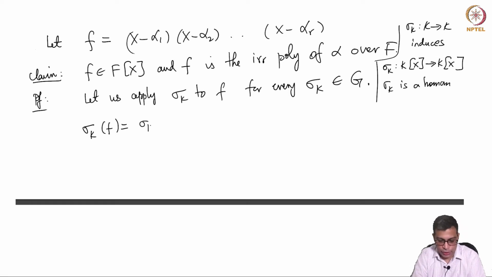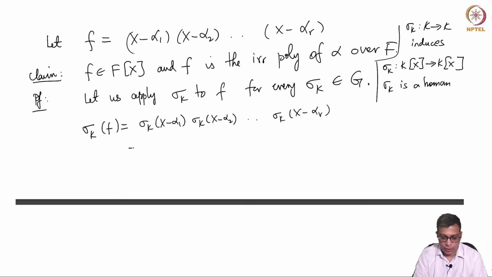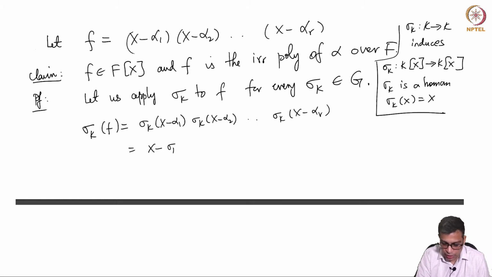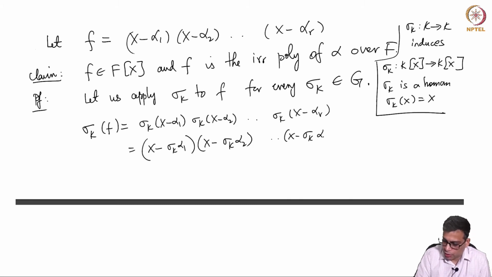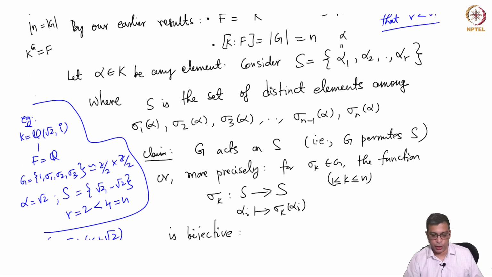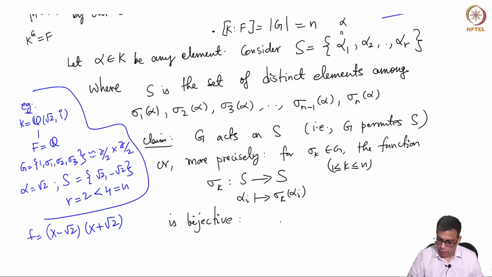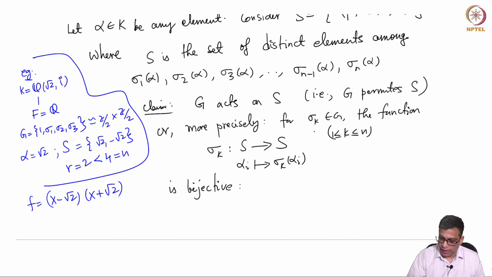So sigma k of F is actually sigma k of (x minus alpha 1) times sigma k of (x minus alpha 2) up to sigma k of (x minus alpha r). But sigma k of (x minus alpha 1), again using the property that it's a homomorphism, and sigma k of x equals x, will be simply x minus sigma k alpha 1. Similarly, x minus sigma k alpha 2, up to x minus sigma k alpha r. Now let's stare at this for a moment and use this claim that G acts on S, or more concretely, we have this is a bijective map.